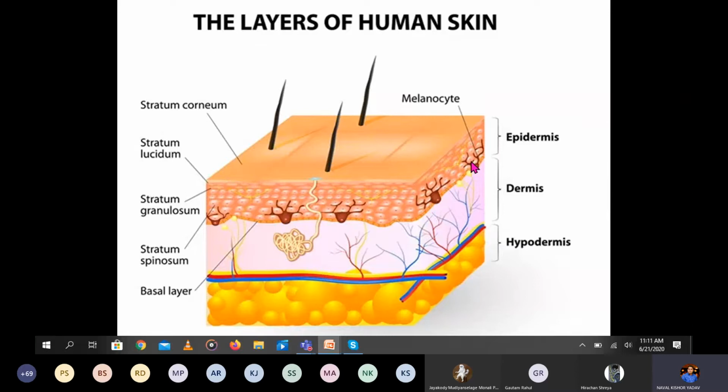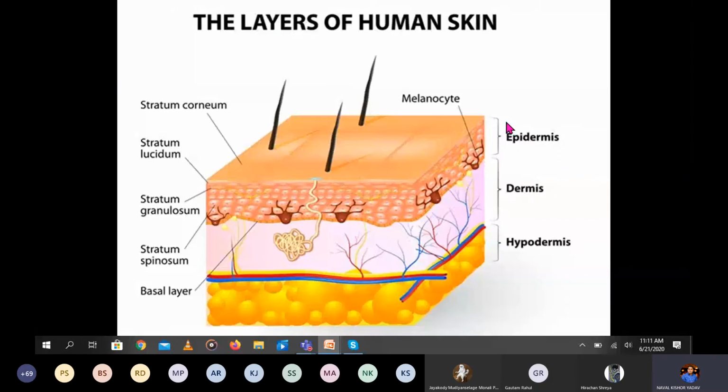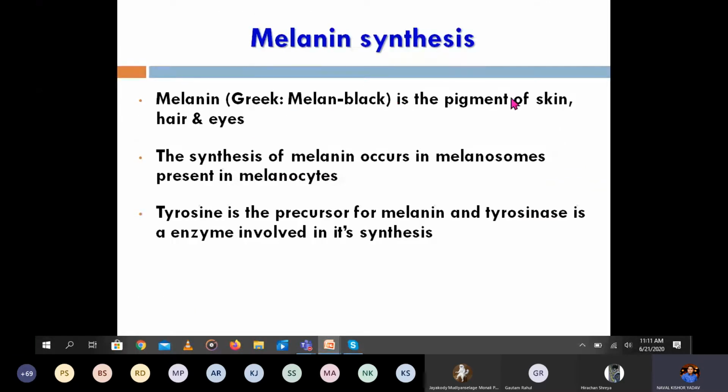Depending on that, the color of the skin will be determined. Not only the skin, even the hair color is determined by it. Melanin in Greek means black. It is a pigment of the skin, hair, and eyes. So this melanin is present in the eye, hair, and skin.